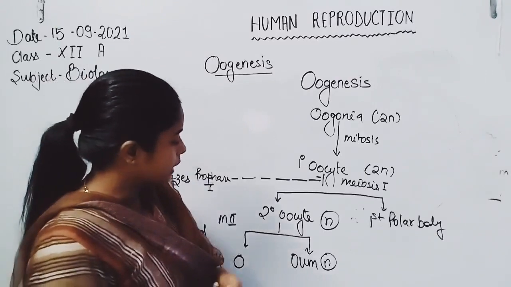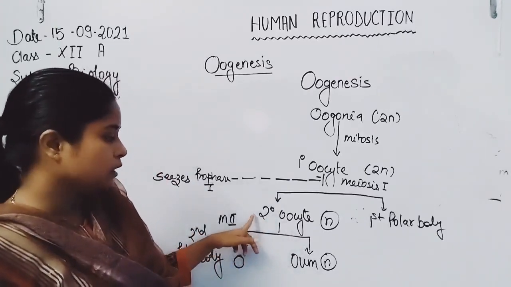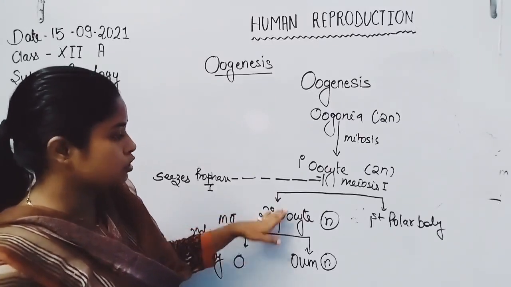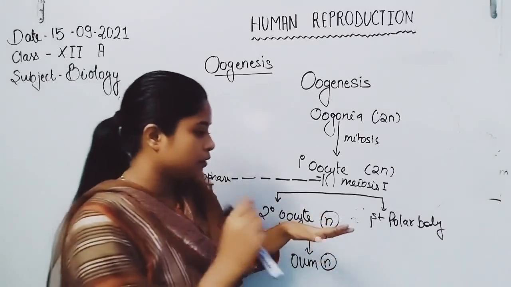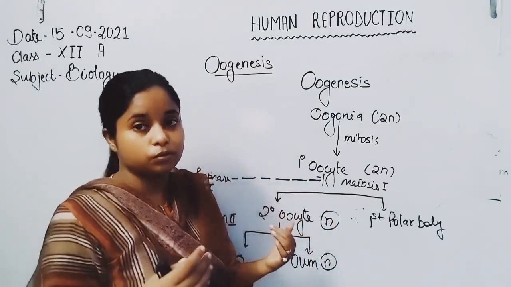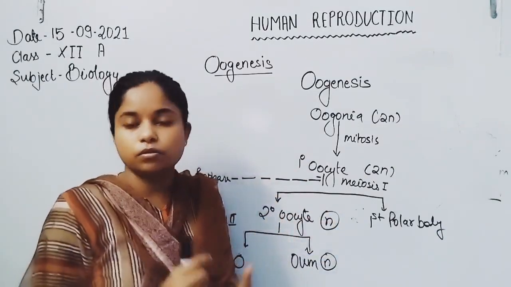Now the question is where the secondary oocyte undergoes this. It always takes place in the fallopian tube, and the secondary oocyte forms when the expulsion of the ovum takes place from the ovary. So here is the overall about